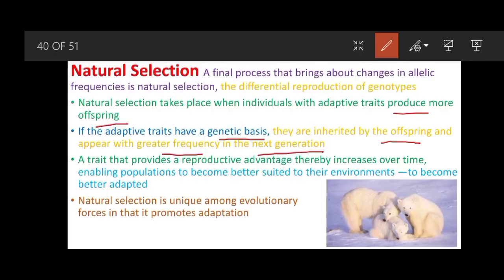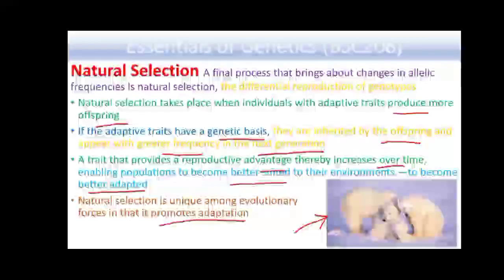A trait that provides a reproductive advantage thereby increases over time and enables populations to become better suited to their environment, to become better adapted. So natural selection is unique among evolutionary forces in that it promotes adaptation. In this figure, you can see the polar bears, and they have adapted to the cold environmental conditions. So this is an example of natural selection.